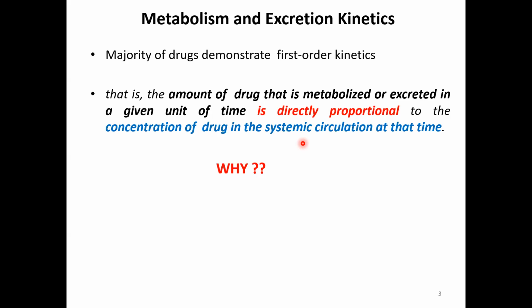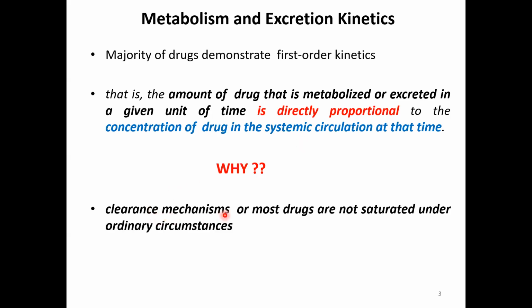Yes, the reason being that the clearance mechanisms for most drugs are not saturated under ordinary circumstances. Why? Because the enzyme systems, that is the metabolic processes or the transporters, are under ordinary circumstances surplus in number.